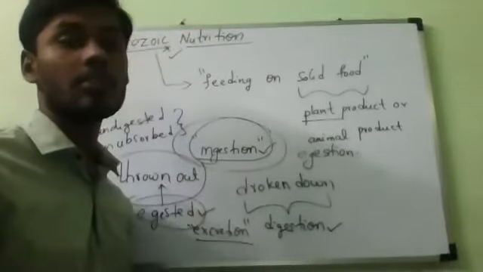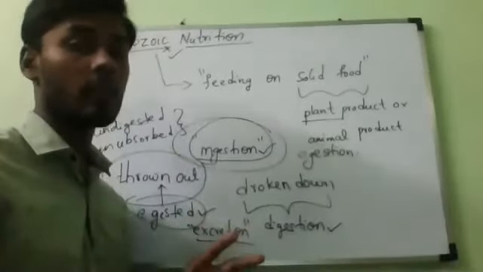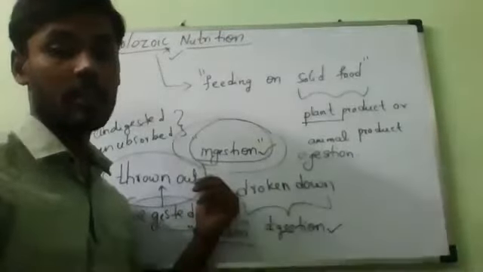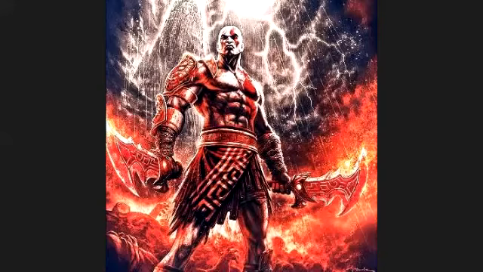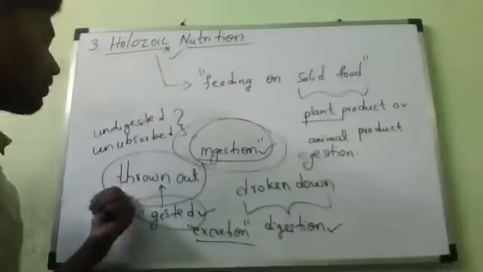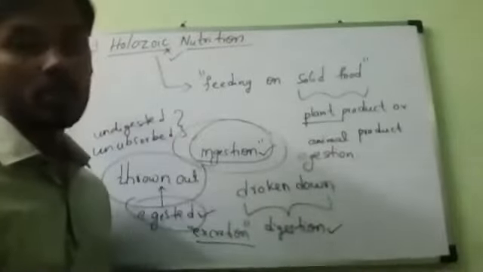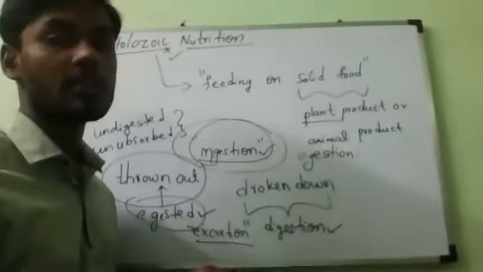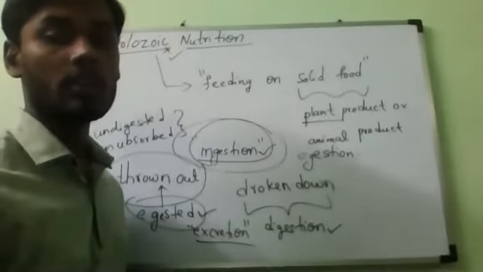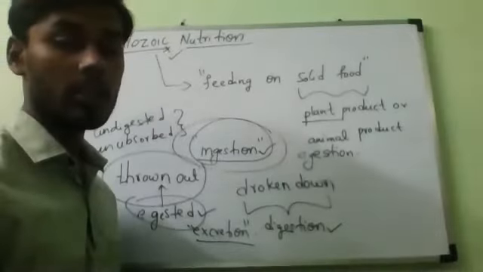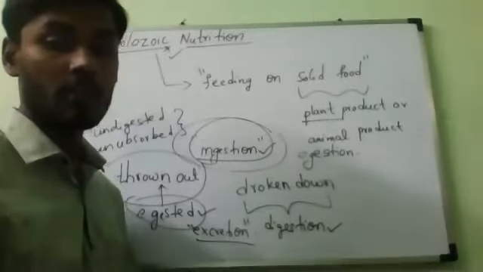So for holozoic nutrition you should remember three things. One is consuming complex organic substances. The second is digestion, the breaking down of complex substances. And then the egestion or ejection. These are the things which take place in holozoic nutrition. Most animals have the holozoic mode of nutrition, including human beings. That's all. Please write the definition. Later we'll go for the next thing.